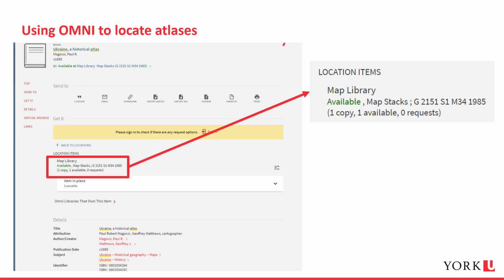Then in the map stacks, which are the bookshelves at the back of the library. The string of characters after that, starting with G2151, is the call number for that individual resource. In this case, an atlas. And it identifies a specific resource and location within the stacks.